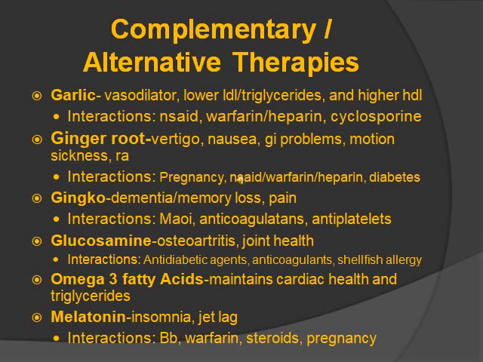So ginger root is used for vertigo, nausea, GI problems, motion sickness, and rheumatoid arthritis. Do not use it in pregnancy, and it interacts with NSAIDs, warfarin, heparin, and don't use it if you have diabetes. Ginkgo, it's used for dementia, memory loss, and for pain. It interacts with MAOIs, anticoagulants, and antiplatelets. Glucosamine, it's used for osteoarthritis and joint health. It interacts with antidiabetic agents like insulin, anticoagulants like NSAIDs and warfarin, and don't use it if you're allergic to shellfish.